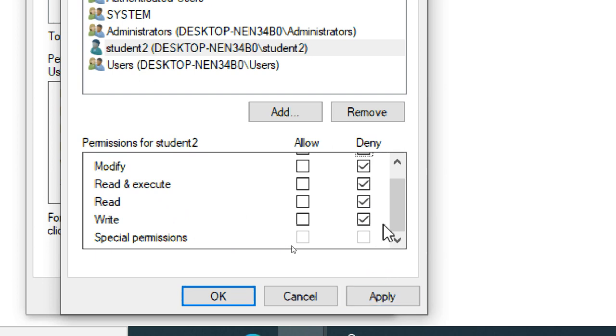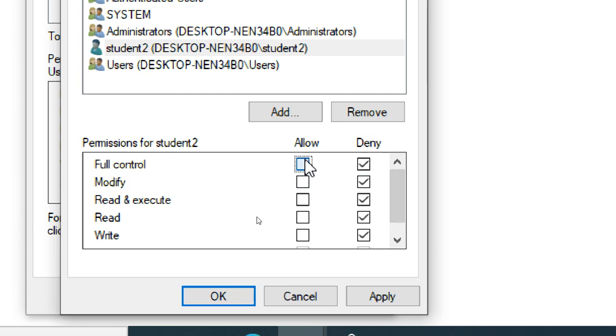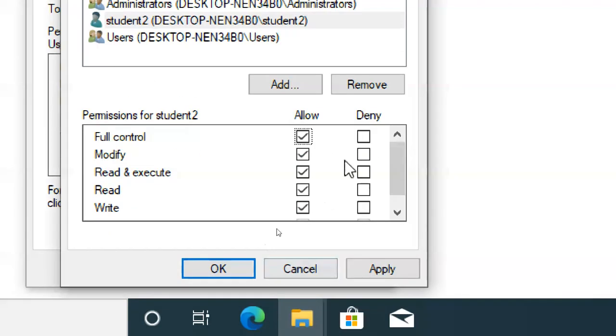I can't touch it, I can't read it, I can't write inside. You can give full control, or you can deny modification. Modify takes these permissions away.